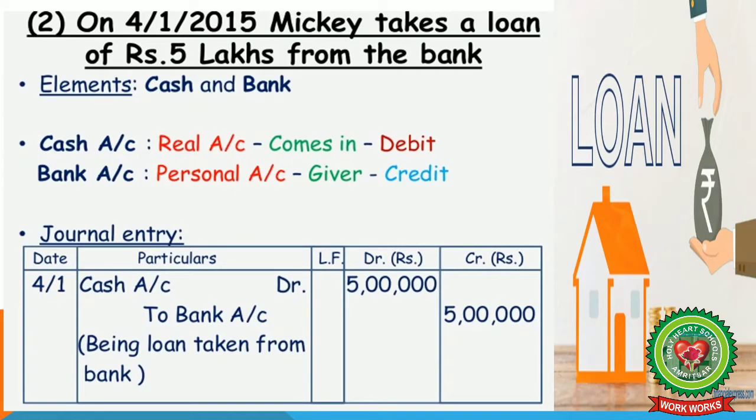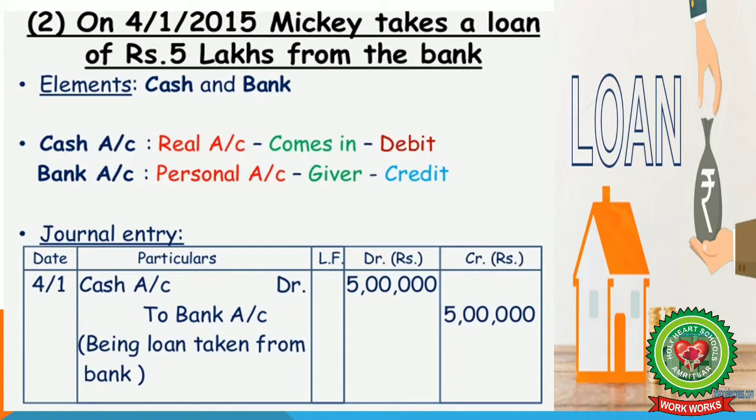Now, the second transaction. On 4th January 2015, Mickey takes a loan of rupees 5 lakhs from the bank. Now, again here there are two elements, cash and bank. Cash is a real account, debit what comes in and credit the giver. So, bank is here a personal account, he is a giver here.